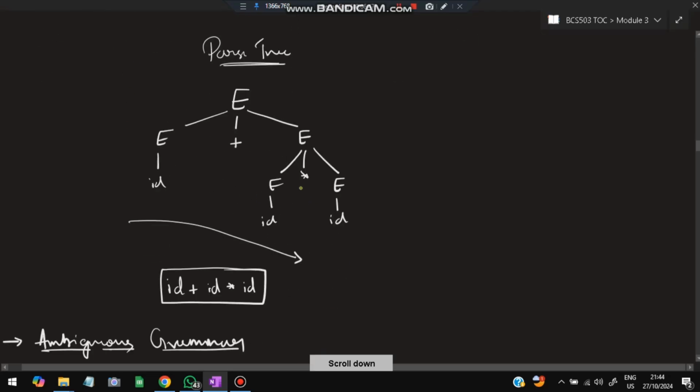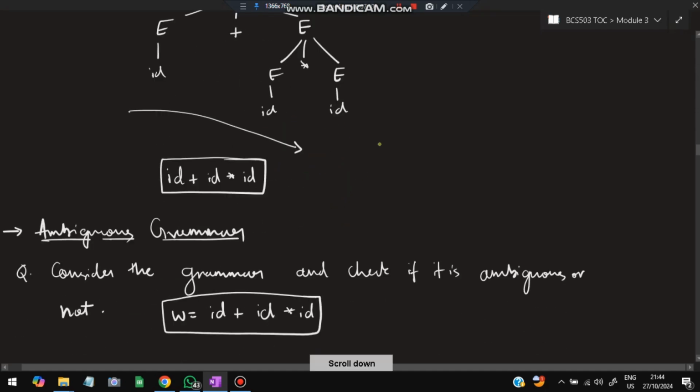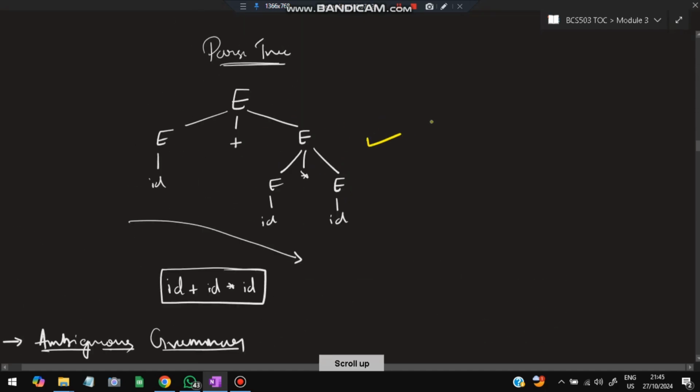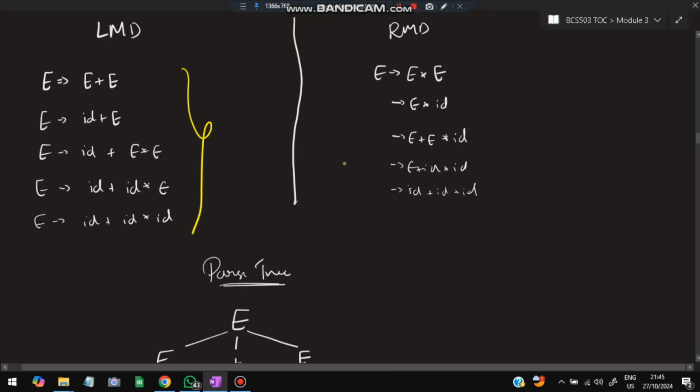Okay, so the obtained equation will be starting from left because it's the leftmost derivation. ID plus ID star ID, it will be like this in the bracket, because this is a subtree here. Here the main tree is E plus, then E is further divided, right? So this will be in a bracket. So it will be ID plus ID star ID. Okay, so this is called a parse tree. By using the equation of this derivation, you will be generating a tree that is called a parse tree.